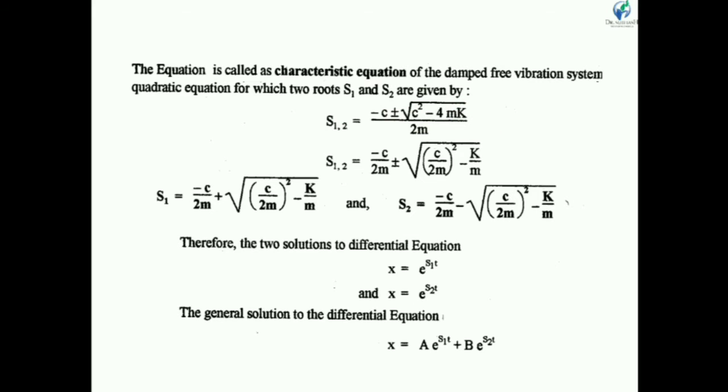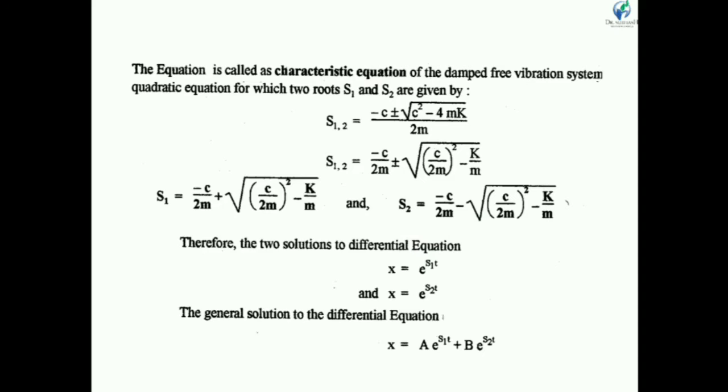Simplifying, s12 is equal to minus c upon 2m plus or minus root of (c by 2m) whole square minus k by m. Rewriting, s1 is equal to minus c by 2m plus root of (c by 2m) square minus k by m, and s2 is equal to minus c by 2m minus root of (c by 2m) square minus k by m.